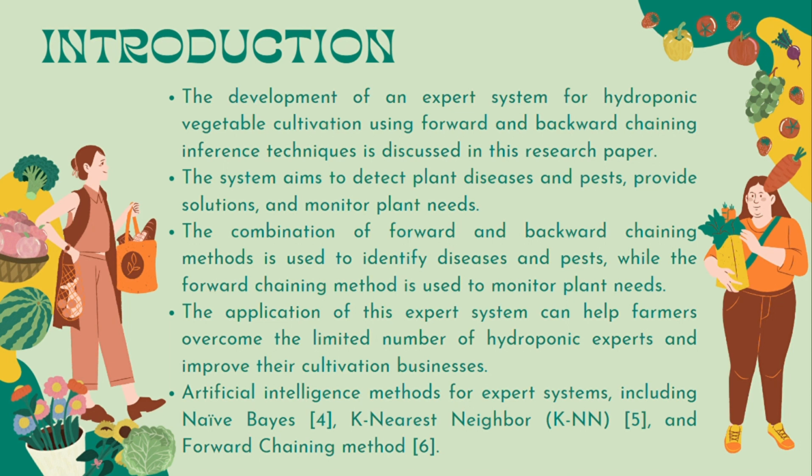The application of this expert system can help farmers overcome the limited number of hydroponic experts and improve their cultivation businesses. The last is artificial intelligence or AI methods for expert system, including naive-Bayes, k-nearest neighbor, and forward chaining method.